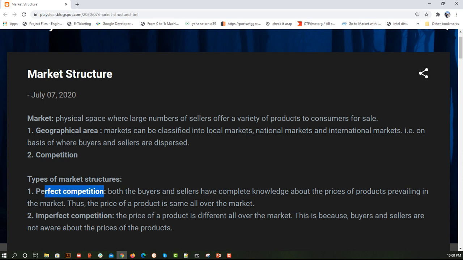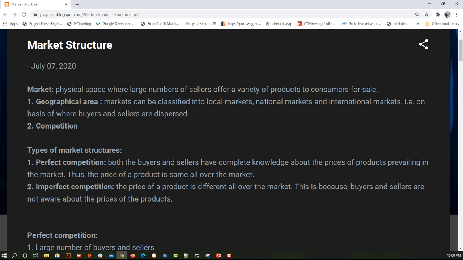Now let's see one by one in depth what is happening inside. Perfect competition: both the buyers and sellers have complete knowledge about the product and the price. We are going to study price discrimination, so this is not going to happen with perfect competition.